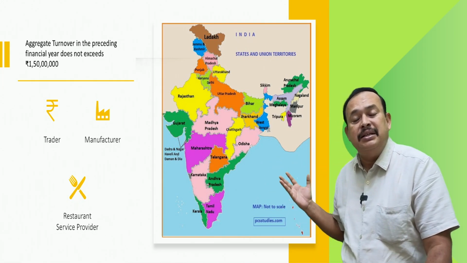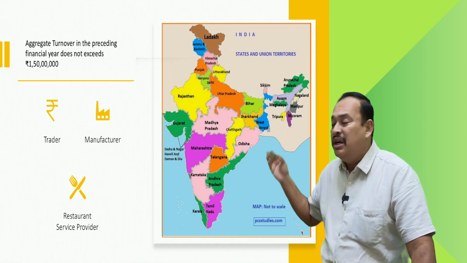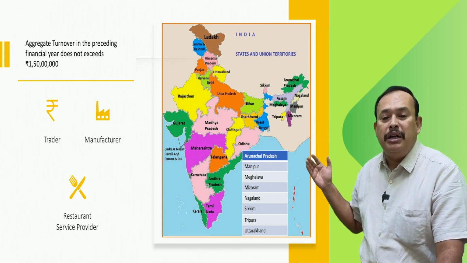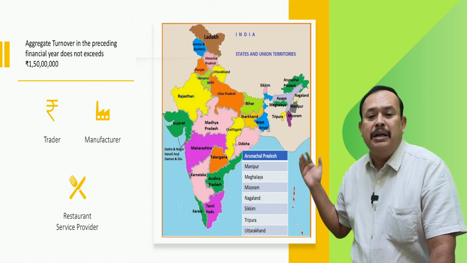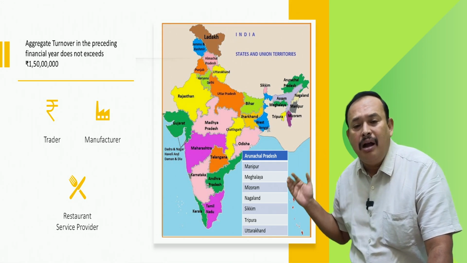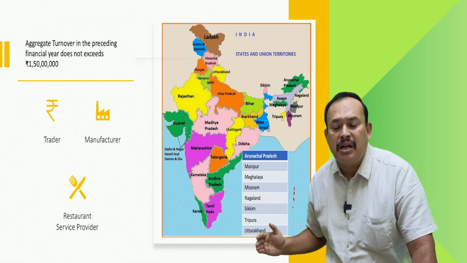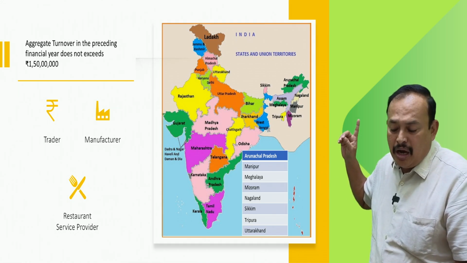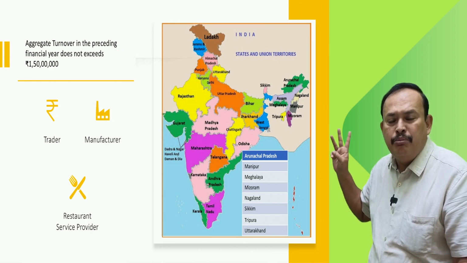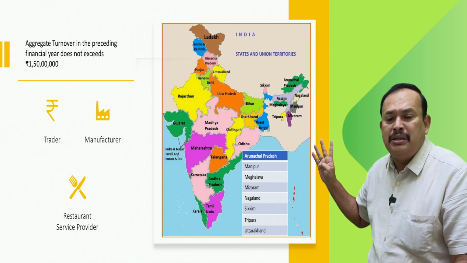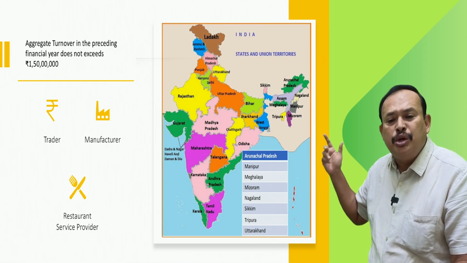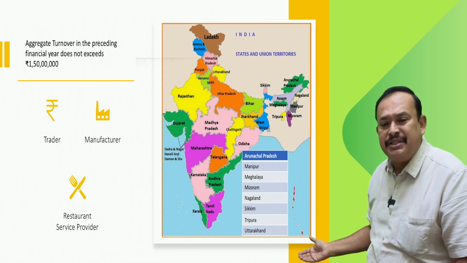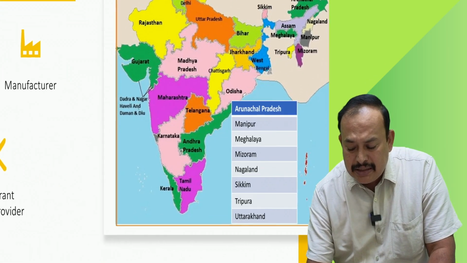However, if a trader, manufacturer, or restaurant is located in the following states, namely Arunachal Pradesh, Manipur, Mizoram, Meghalaya, Nagaland, Sikkim, Tripura, Uttarakhand, in these 8 states, that is important to note.